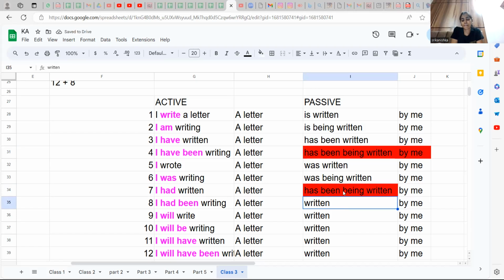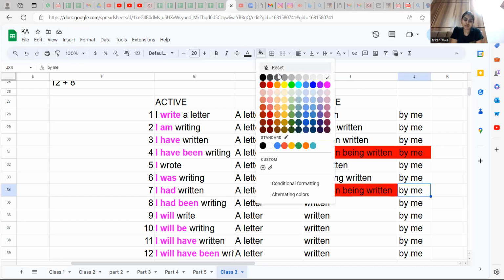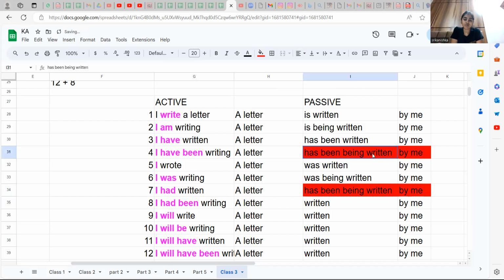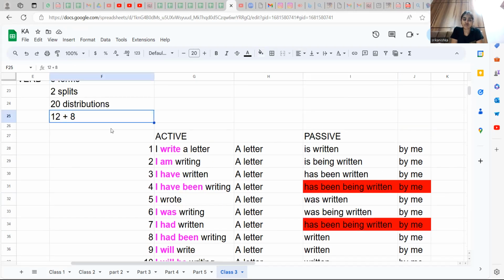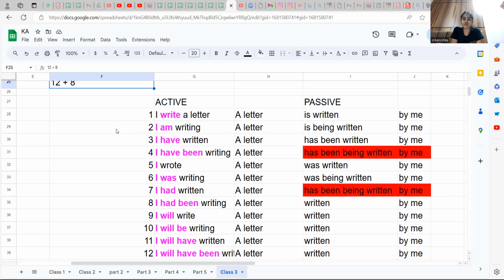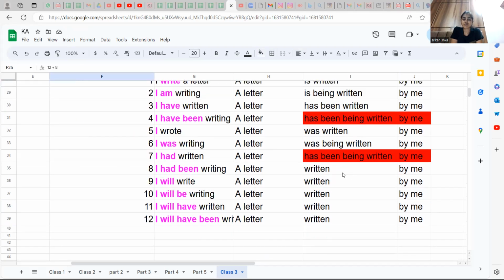Again, you have a been and being, you are not going to use it. Your question is valid. You ask me why we are doing this? Because we never use it. We never use it because this form is not there. You talked about 12 plus 8, right? Here it is 12 active. Passive is going to be 8. 4 will be missing. These two are missing right now, and 2 more will be missing.